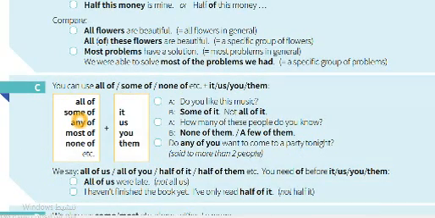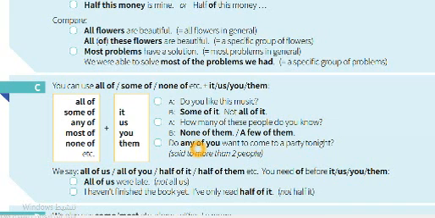Okay, great. Let's continue. C: you can use all of, some of, none of, etc. plus it, us, you, them. So all of, some of, any of, most of, none of, with it, us, you, them. Do you like this music? Some of it, not all of it. How many of these people do you know? None of them, or a few of them.